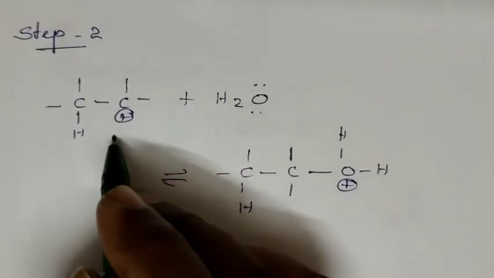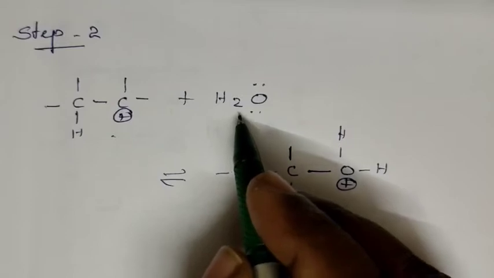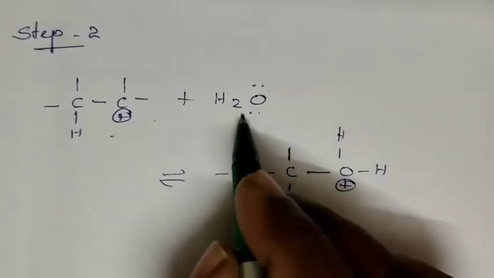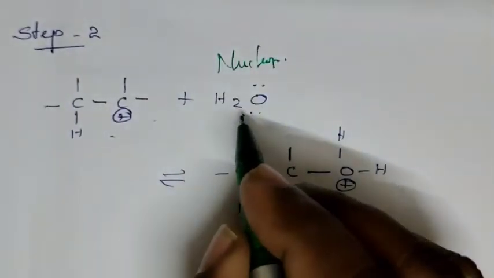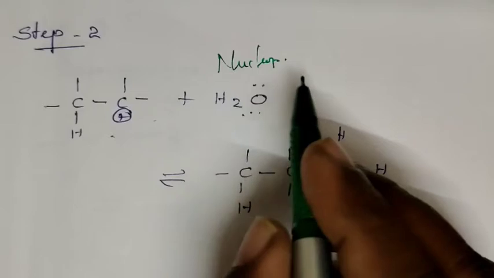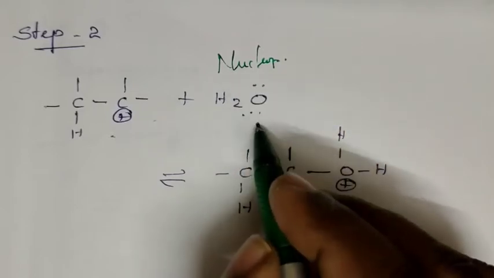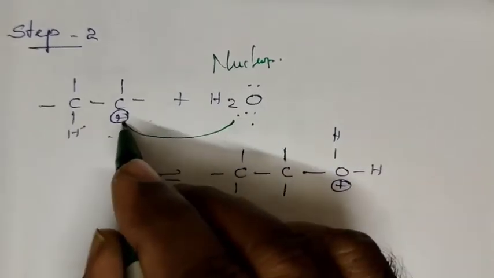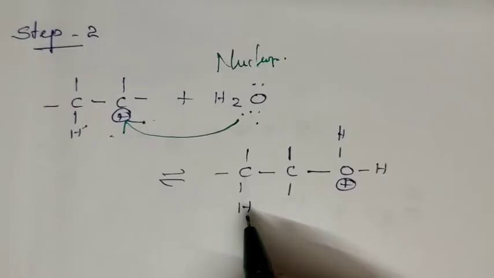Step 2. The protonated alkene reacts with a water molecule. Here water acts as a nucleophile. So this is a nucleophilic addition, because oxygen has two lone pairs of electrons. Water donates a pair of electrons to the carbocation, and we are getting an addition product.